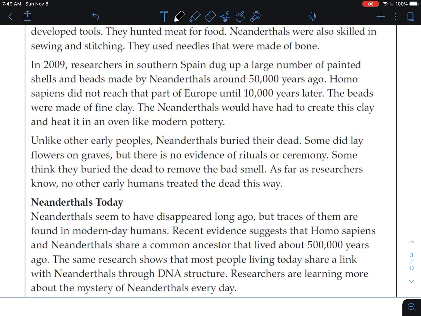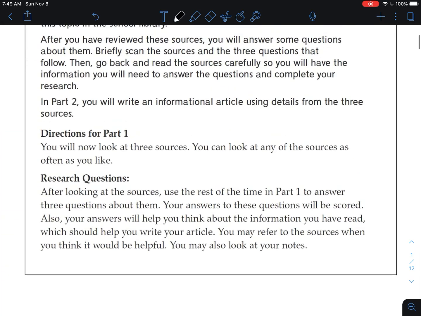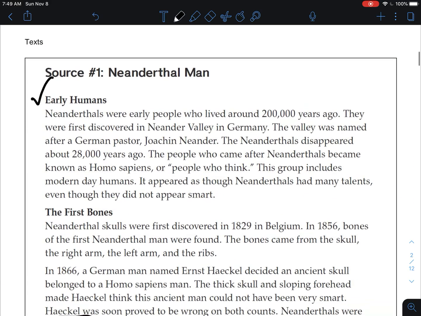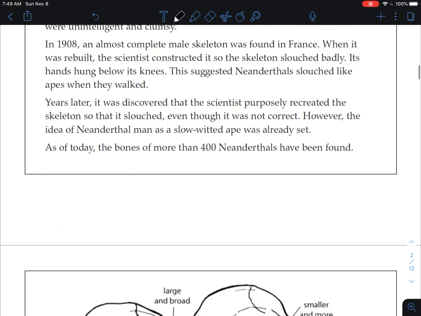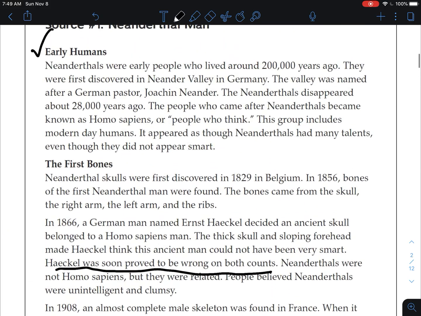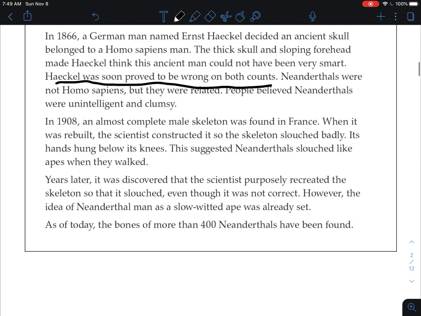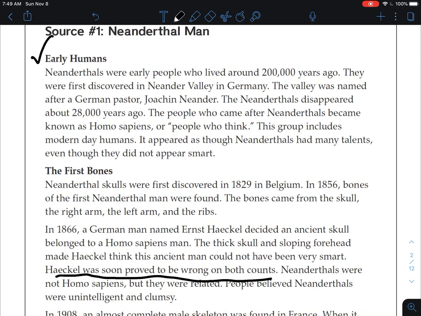So after reading the first source, when you're doing this on your own, I would go back to what we're focusing on, the development of Neanderthal people. Then you could scan through again and see, through this first source, all the different ways that Neanderthal people developed and things that they did. So, last question for today. Again, what are some ways that Neanderthals showed development?